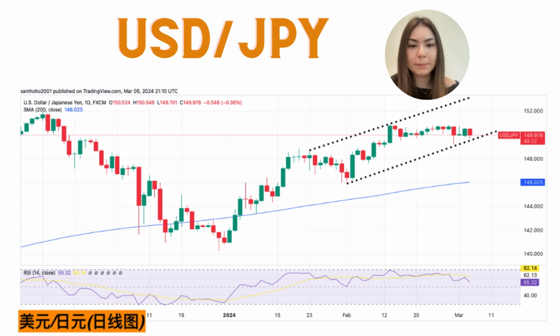If that happens, the pair might target 151 and potentially move towards 151.45. On the downside, attention is on the psychological 150 mark with possible support near last week's low of 149.20 and the 149.27 area, followed by 148.24, the lower limit of the Bollinger channel on the daily chart.